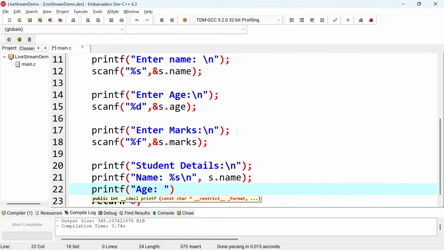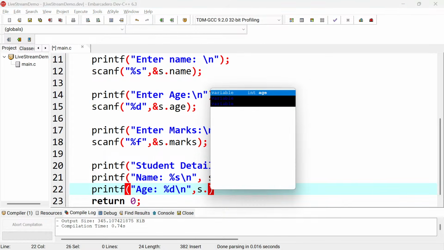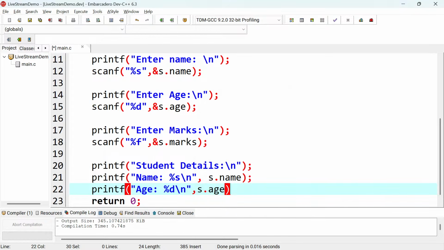So it's up to you to make a choice here, but I think this way it's a little bit clearer and easier to write. So you put percentage d there, and then you put a slash n at the end, and then you put s dot age, right? So you terminate.